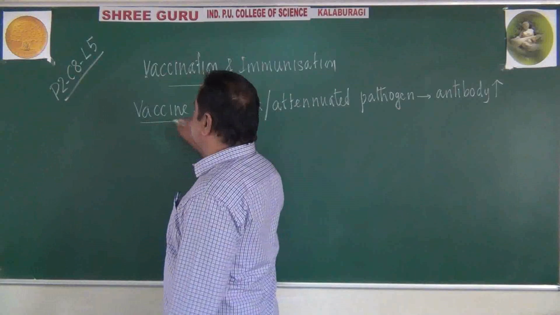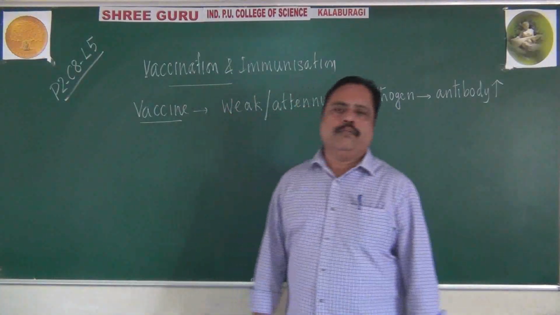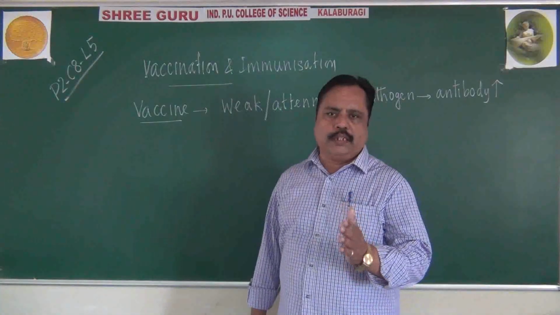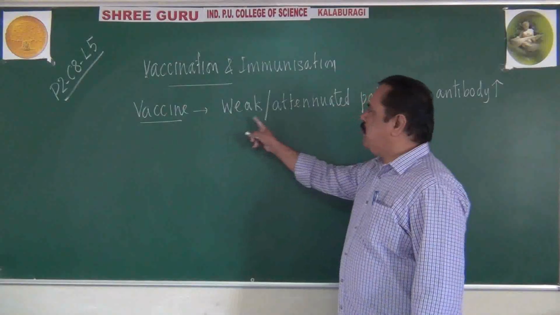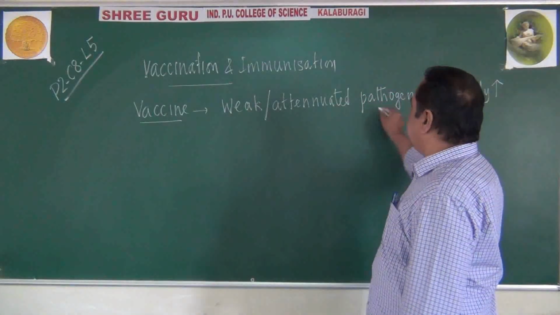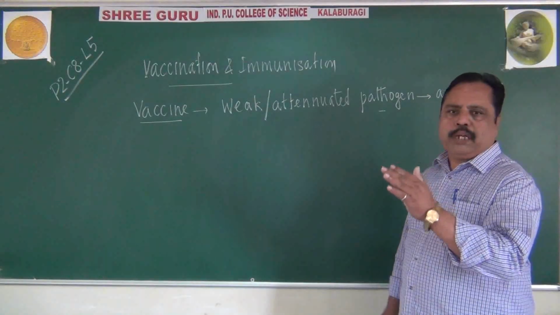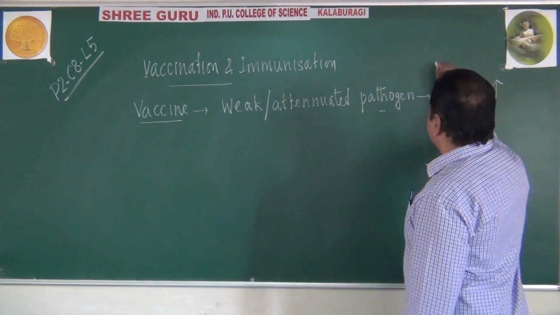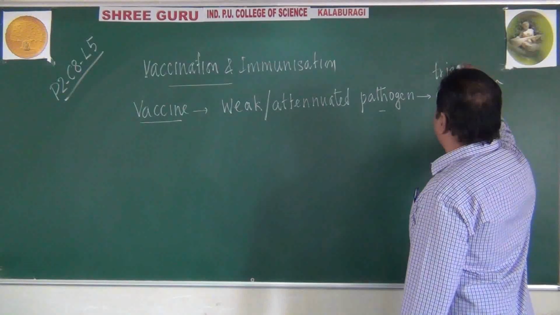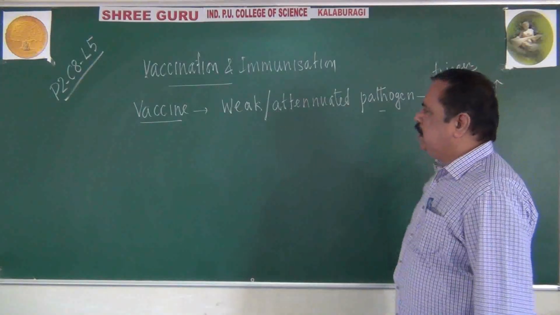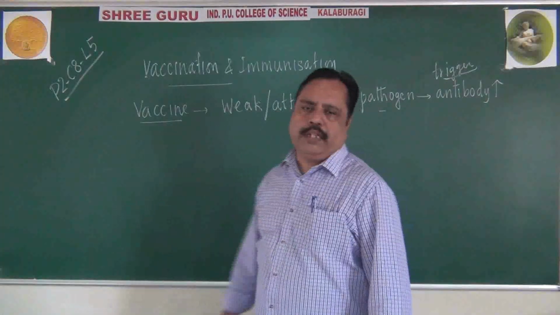Such a substance will be called a vaccine, we can say here. So what is a vaccine? It is a weak or attenuated microbe or pathogen which can trigger antibody production in our body. That is called vaccination, we can say.